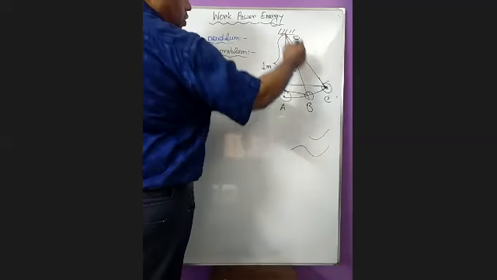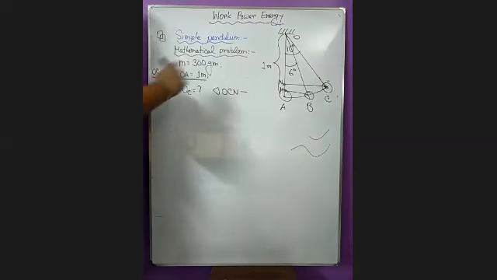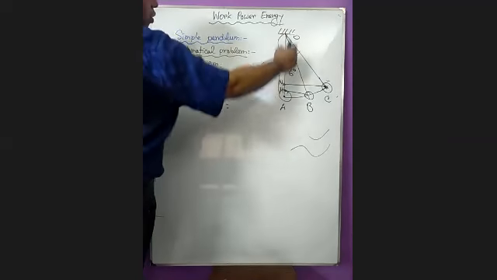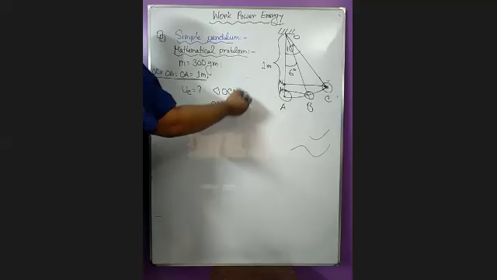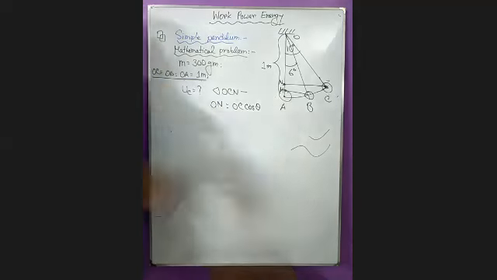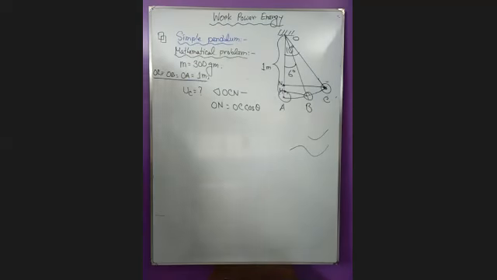On the OCN triangle, I can say ON is OC cos theta, because we know that the horizontal component is multiplied by the cos component.